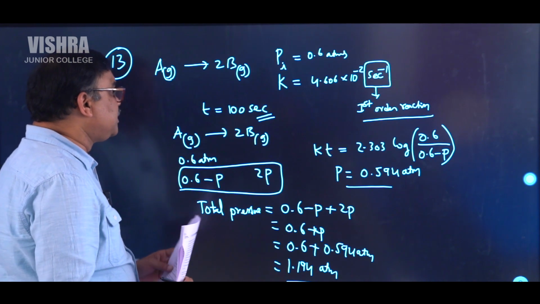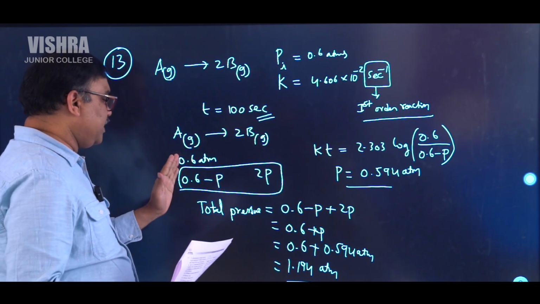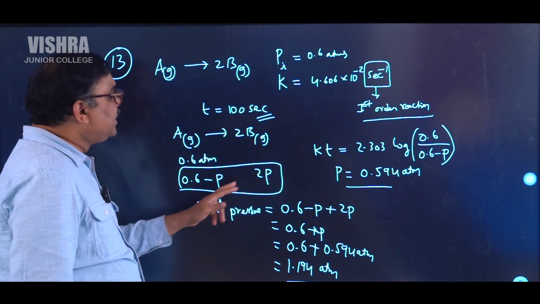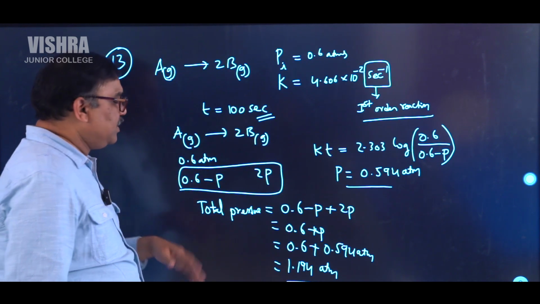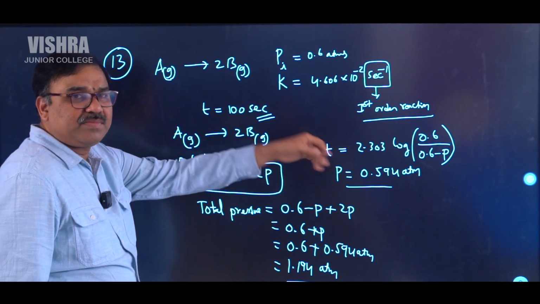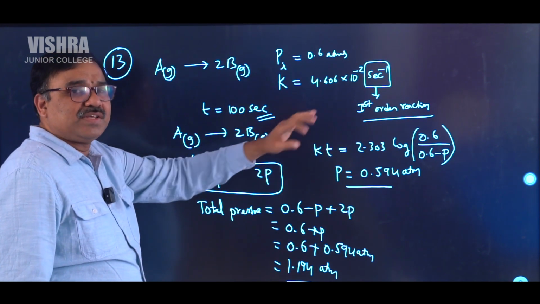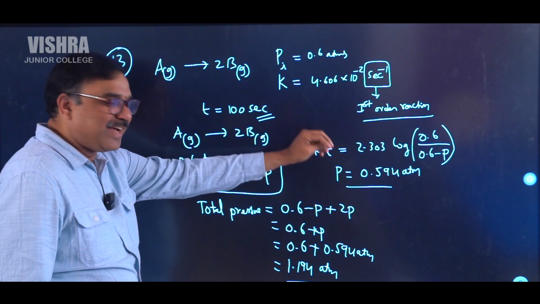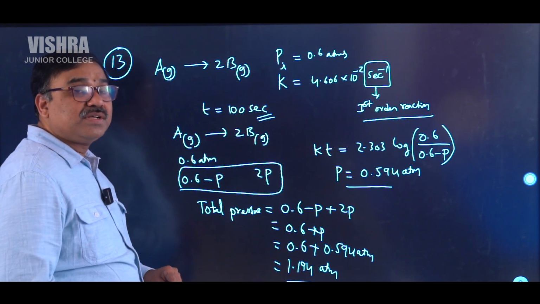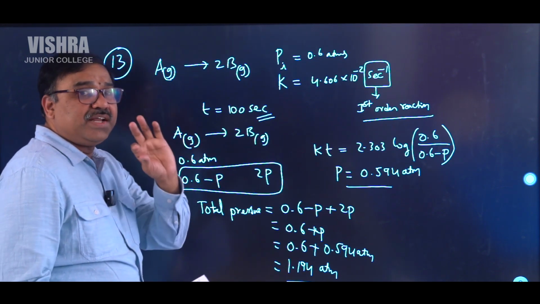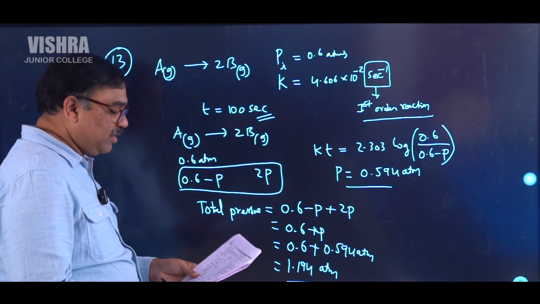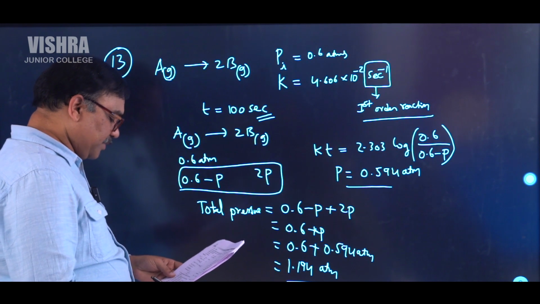Once again, I'll explain. Students, here the initial pressure is given. I have written the initial pressure. The final pressure we don't know, but if P is decreased, here 2P pressure will appear. So the total pressure will be like this. And P is calculated. The calculation takes some time, so calculate up to the second or third decimal. Then you will get the answer. Substitute this answer here, and easily you can get this. Problems on initial and final pressure, that too on first order kinetics, are given. So just practice this and go. Next one.